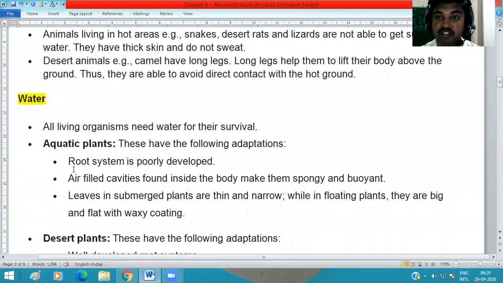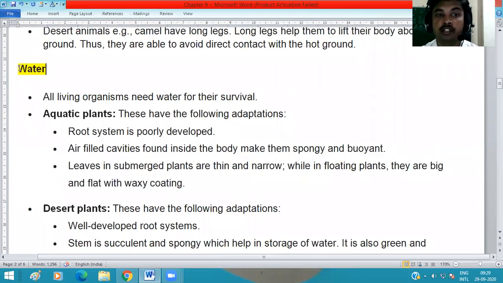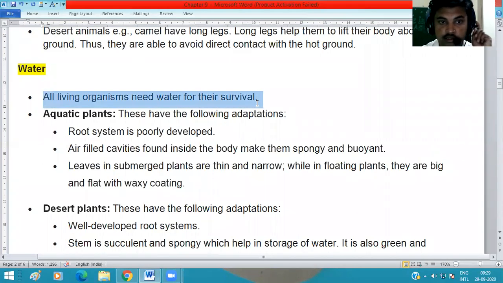Okay, and water. Yes, we know that water is the most important abiotic component. All living organisms need water for survival, maybe plants or animals. Many more examples are there for plants or animals. All these living things need water for their survival. So some examples are there.